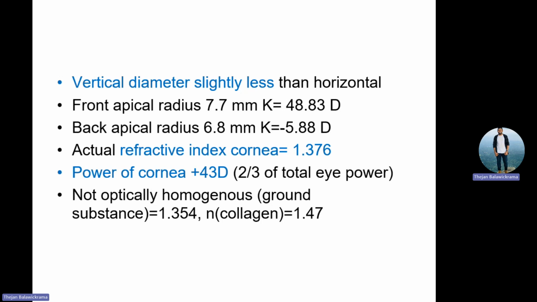What you have to understand is the range is around 38 diopter to 46.5 diopter for the front part of the cornea, right? And 1 millimeter or 0.8 millimeter less on the backside. So if you find somebody who has a K reading of more than 46.5, you should suspect that person may have keratoconus. Understood? Generally, K reading should be below 46.5, and the cornea should not be flatter than 38 diopter. That can be corneal plana.